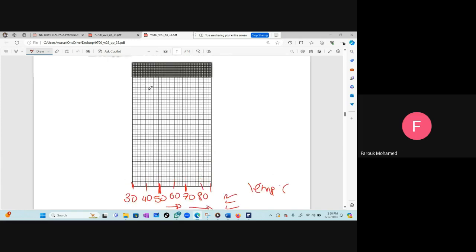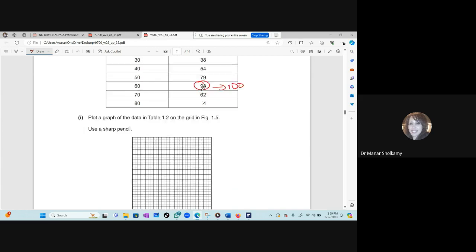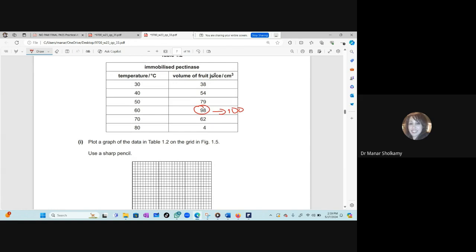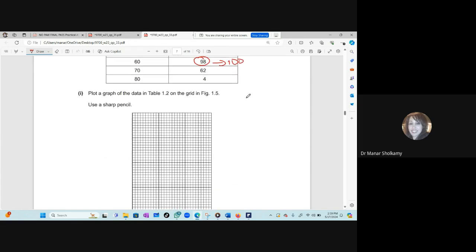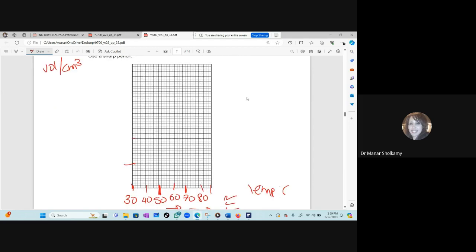Yes. Okay, good. Now the y-axis, what is the maximum value here? 98. Let's say 100. So how will you distribute that on the y-axis? What is the y-axis? The volume of the fruit juice in centimeter cubed. So I'll write the volume, slash centimeter cubed, and then I'll divide it into boxes of 10.